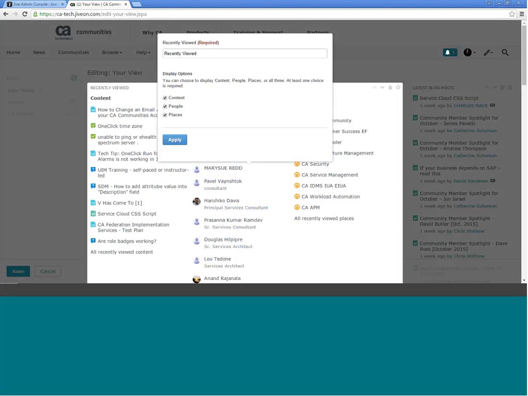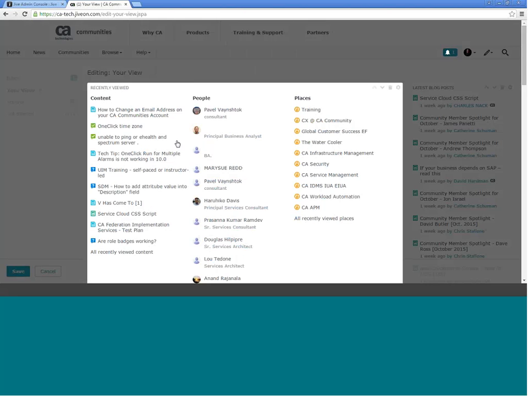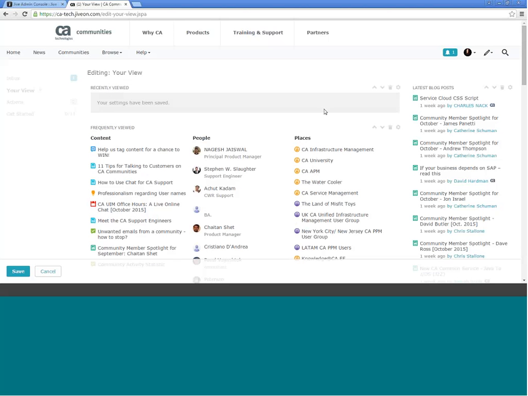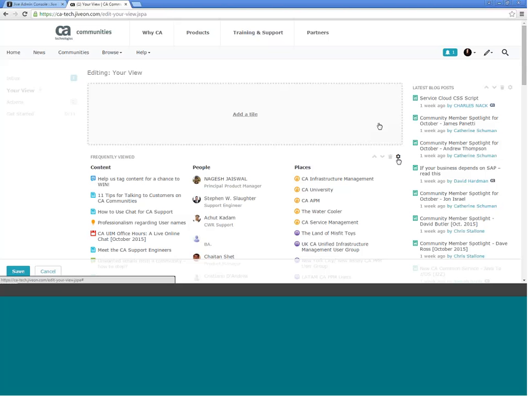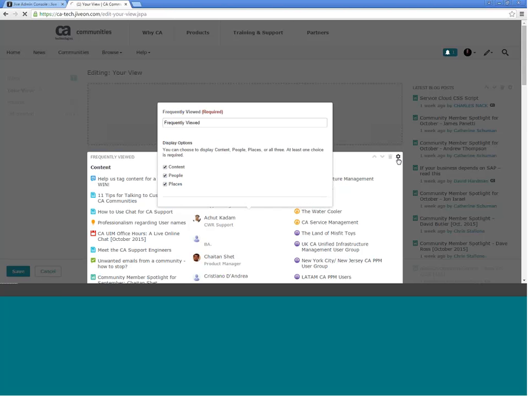You'll see that you can change the title, you can select some options here, and when you click Done, it'll populate on the page. To remove a tile, you can click the trash can icon, and it'll delete it from this view. And to edit it, you can click on this little settings gear over here, and it'll show you the options you have to customize those tiles.